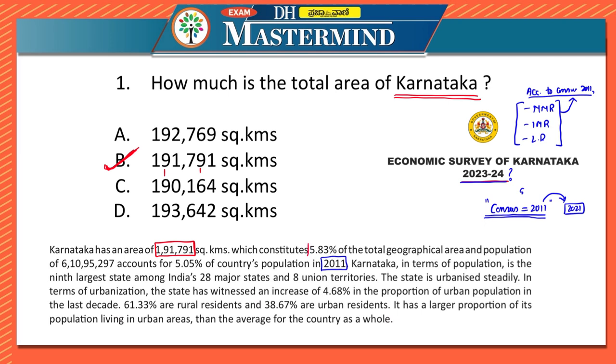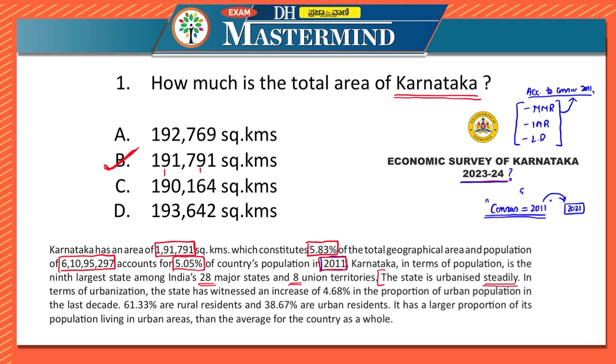So it constitutes 5.83% of the total geographical area, and the population also, it says, accounts to be 5.05% of the country's population in 2011. That is because of the census, and it says it is 61,095,297. It also mentions 28 states and 8 union territories, and the state is urbanized steadily.